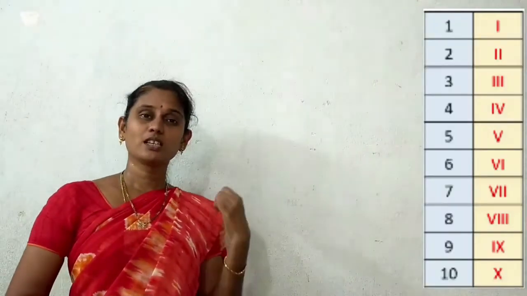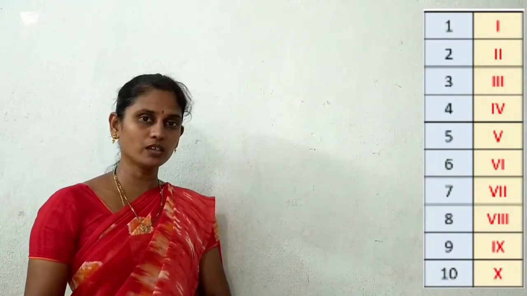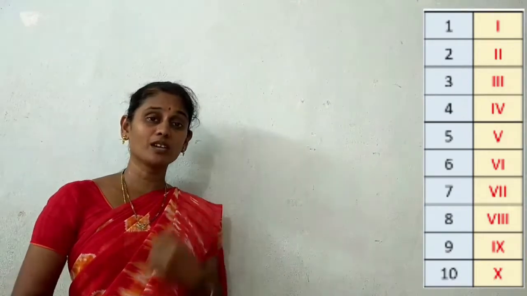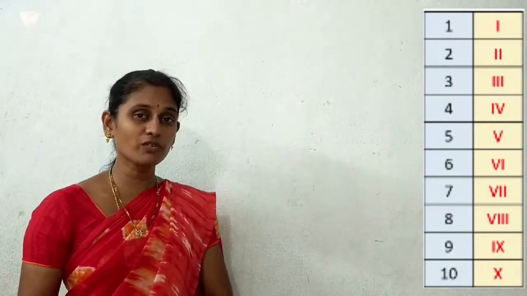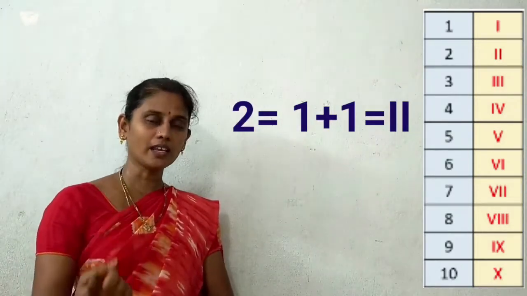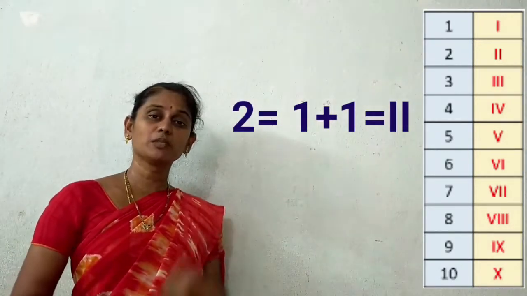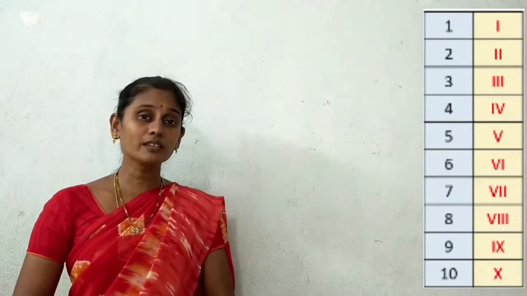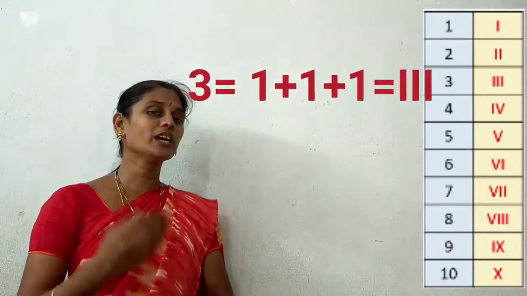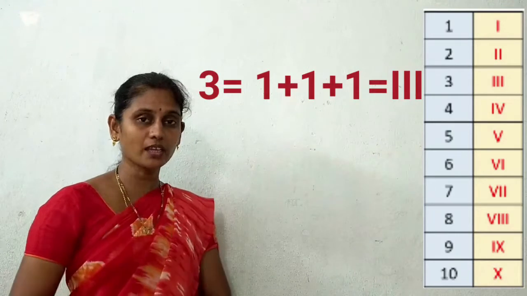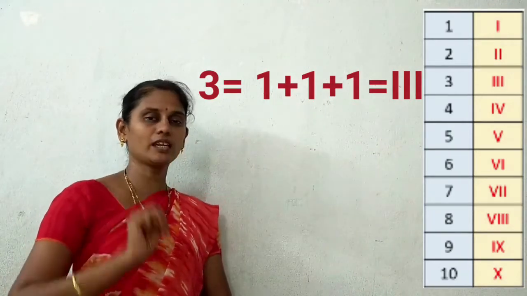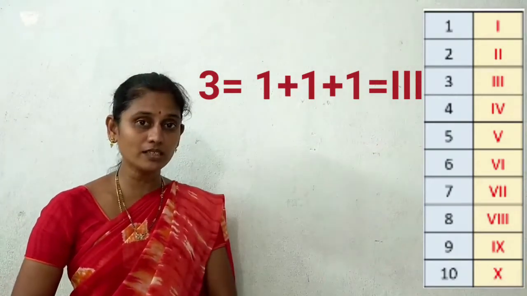Now we will form the numbers from 1 to 30. How will we write? Shall we? First, 1. 1 is I. Next, number 2. How will we write 2? Very good. 1 plus 1, nothing but II. Then the next number 3. How will we write 3? Good. We have to repeat the symbol I 3 times. Then the symbol for 3 is III.